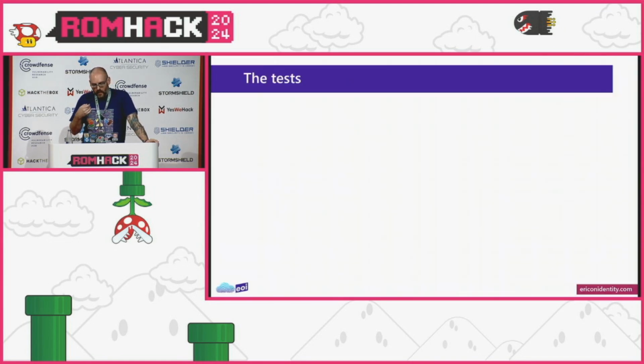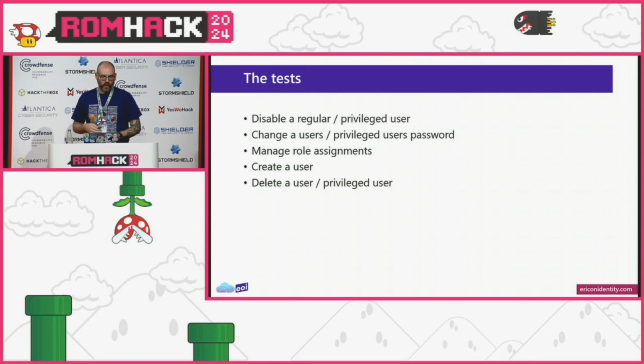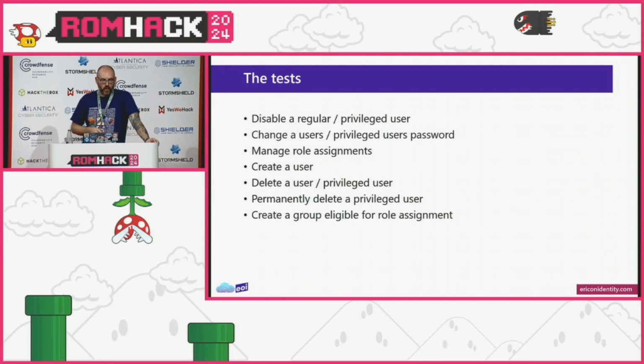But taking the knowledge around, well, how can we own things or do privileged things in Entra, I was looking at, well, let's look at disabling a regular or privileged user, right? Let's try changing a user or privileged user's password, managing role assignments in Entra, creating users, deleting a user, trying to delete a privileged user, permanently deleting privileged users, because by default users are soft deleted for an easy restore, creating groups eligible for role assignment, right? Because we can assign roles to groups and not just users.